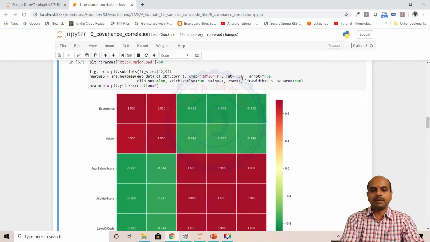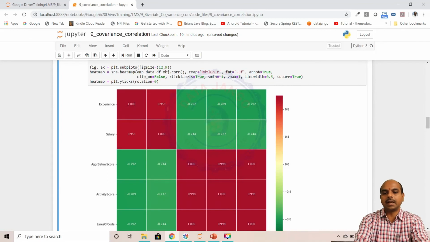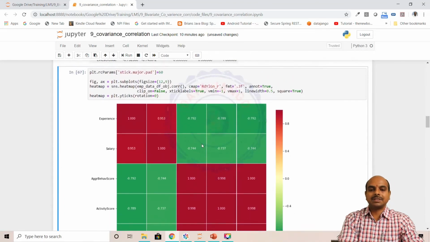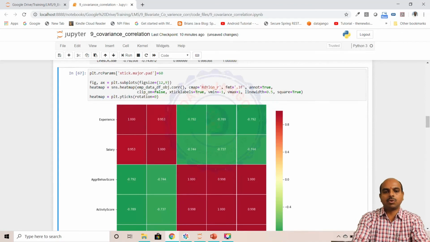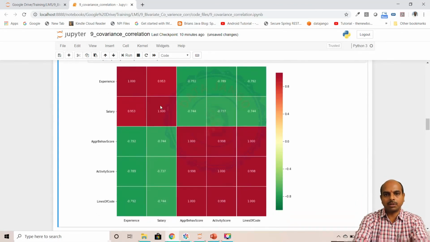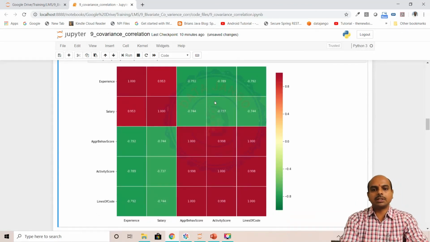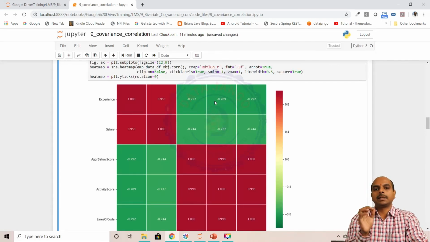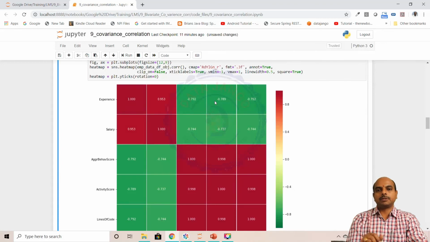Like that, you can play with this. Annotation is needed or not. When you put annot equal to true, it's going to populate all the correlation scores here. So you can play with the code and generate whatever you want. So that's about the correlation coefficient and how exactly it shows you the strength and direction between two variables. Thank you.